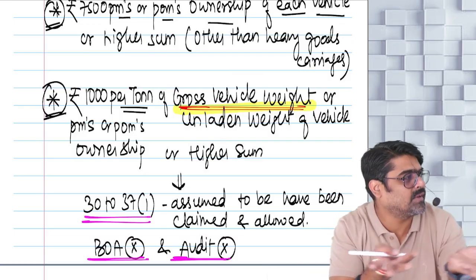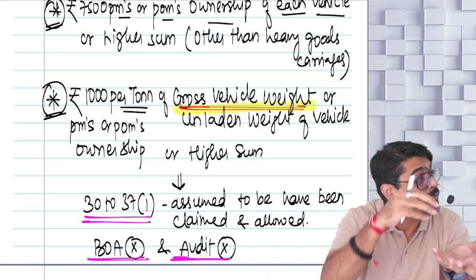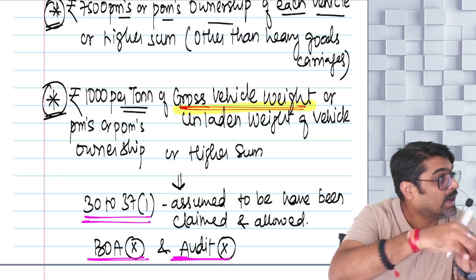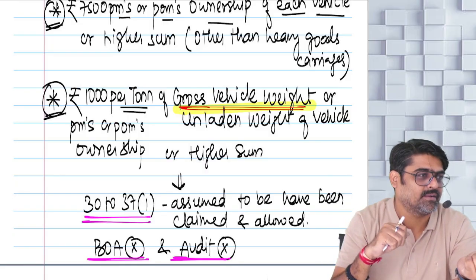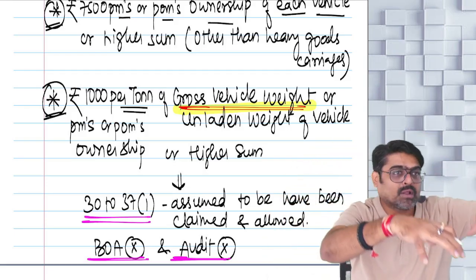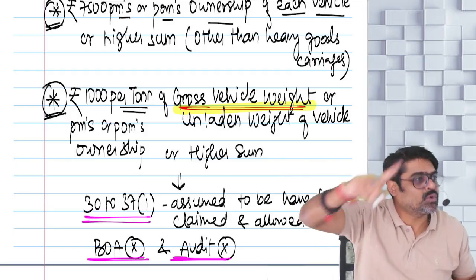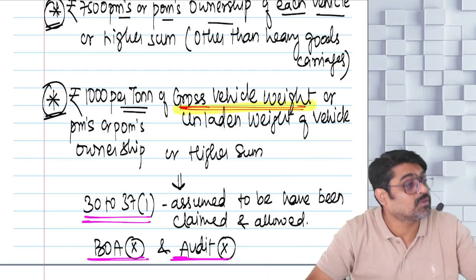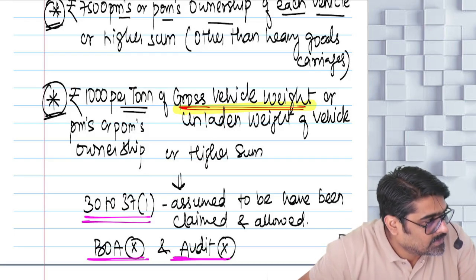This is the weight of the entire body of the vehicle. So what is the weight of that vehicle and how much weight that vehicle can carry? So how much weight can be loaded on the vehicle plus the vehicle weight, both taken together, is what? Gross vehicle weight or unladen weight. Yes or no?